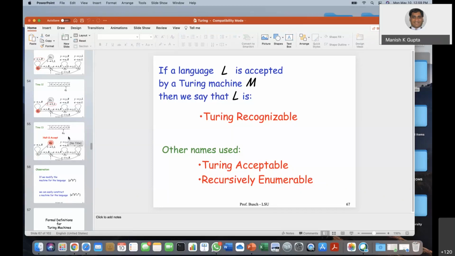Don't worry. See, that's a very good thing with the Turing machine. I will show you how to compute certain functions, how to add two numbers using Turing machines. That I will show you in the next class. All those things we will talk about in the next class.